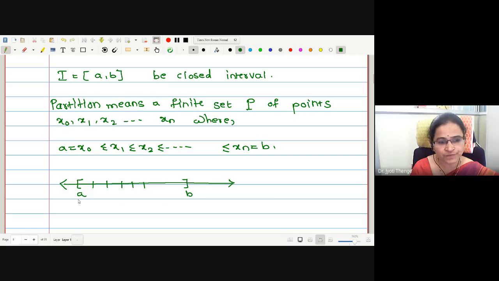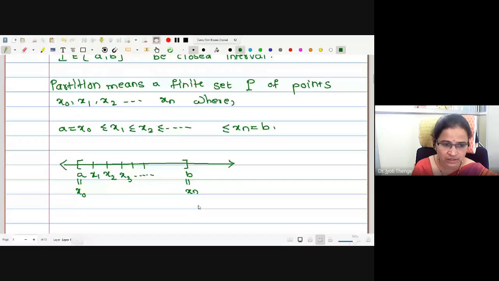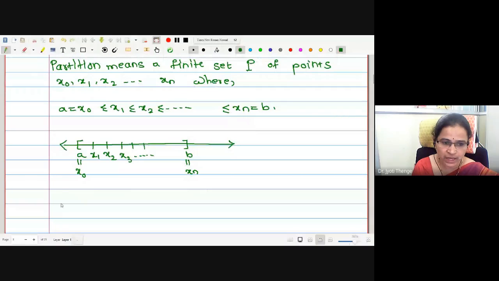The first point of the interval is called x0, then later x1, x2, x3, and so on, and the last point is considered to be xn. This set P of points x0, x1, x2 till xn